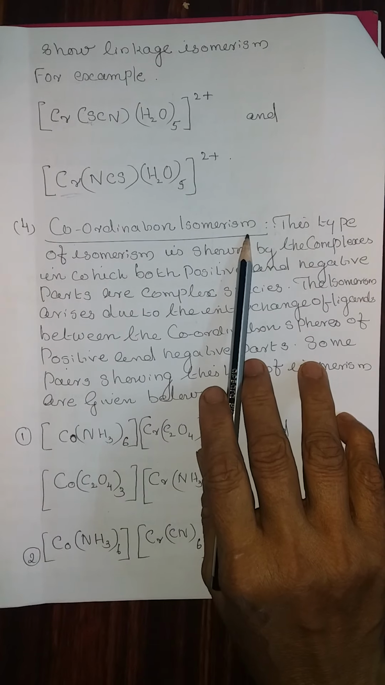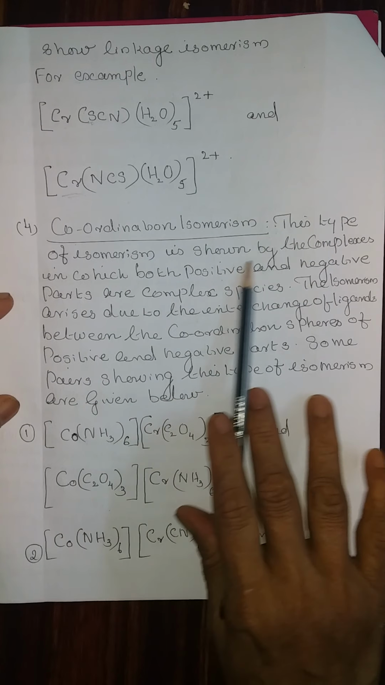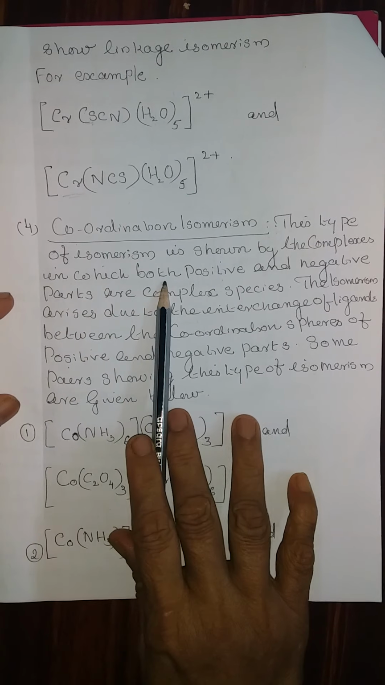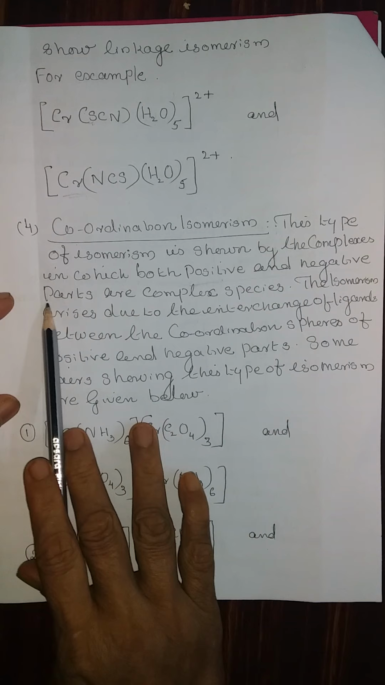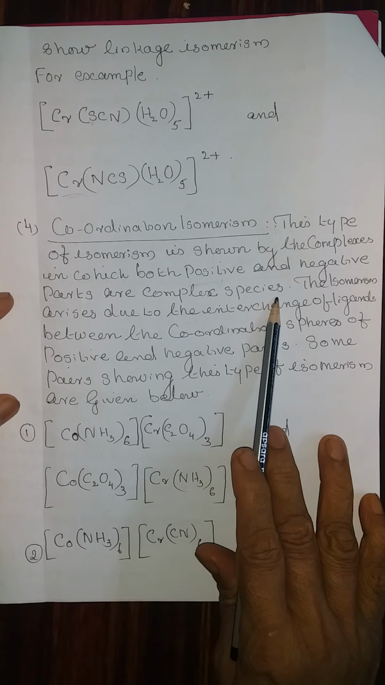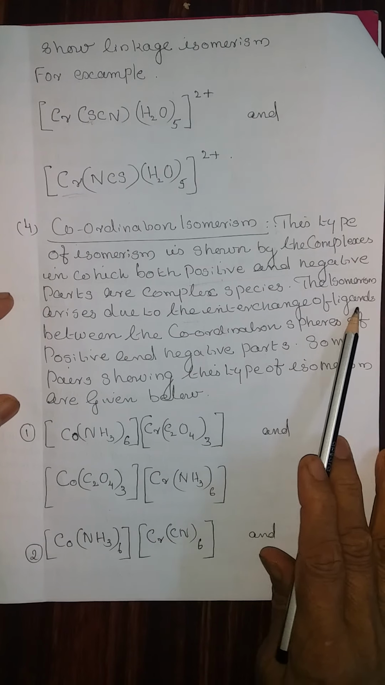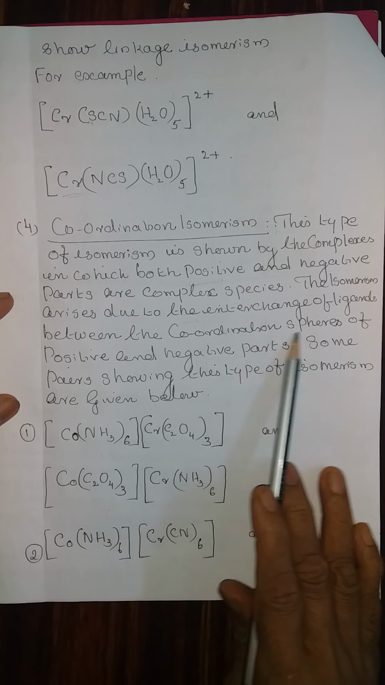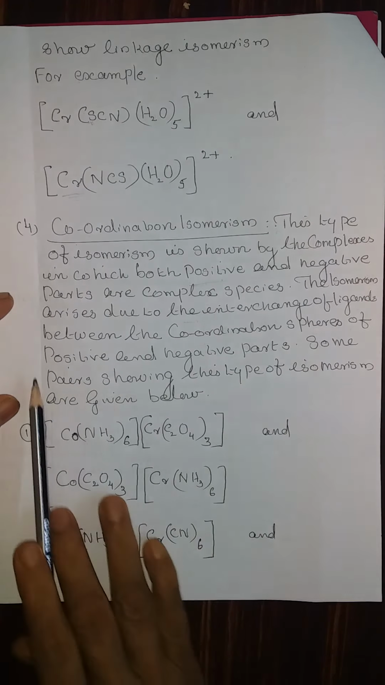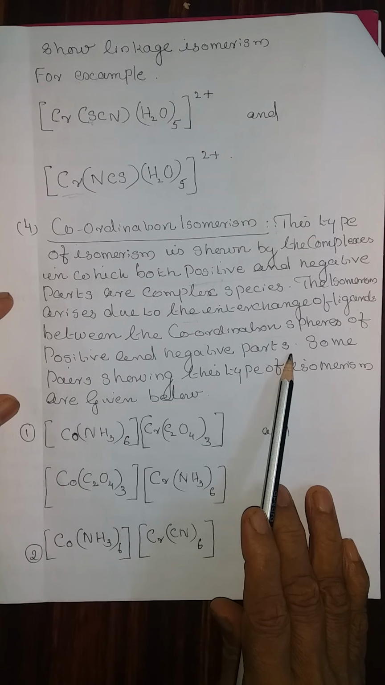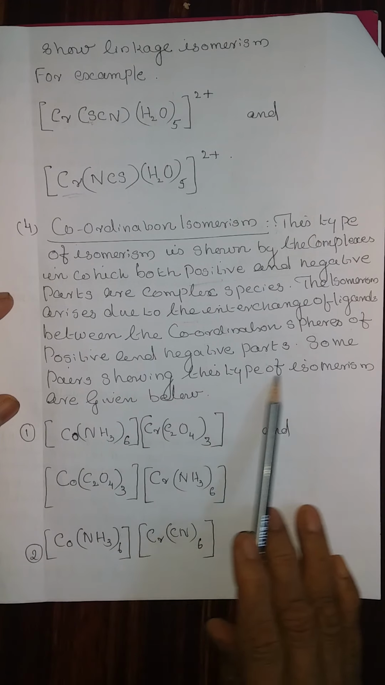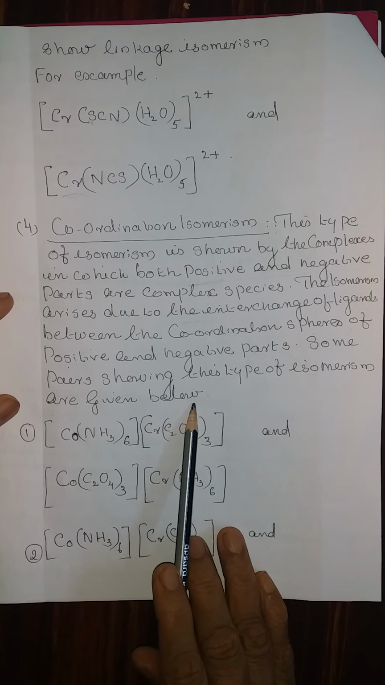Coordination isomerism. This type of isomerism is shown by the complexes in which both positive and negative parts are complex species. The isomerism arises due to the interchange of ligands between the coordination spheres of the positive and negative parts. Some pairs showing this type of isomerism are given below.